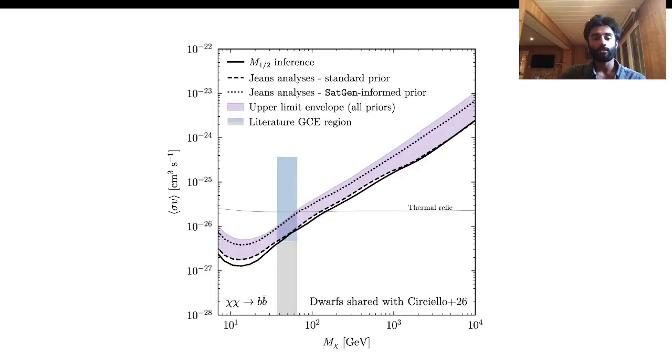Our main result is that using SatGen, a semi-analytic satellite galaxy generator, to set a cosmologically informed prior for satellite density profiles yields dark matter annihilation constraints that weaken by a factor of 2 to 4 in the b b-bar annihilation channel.